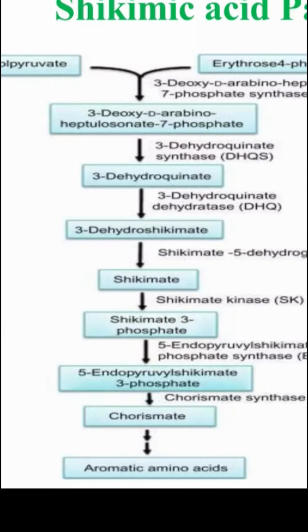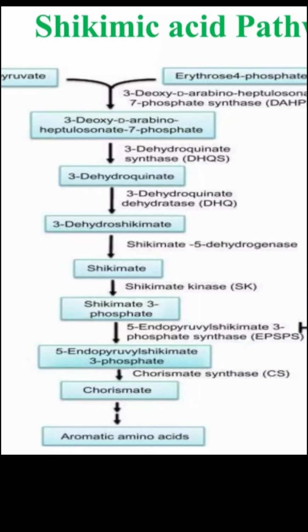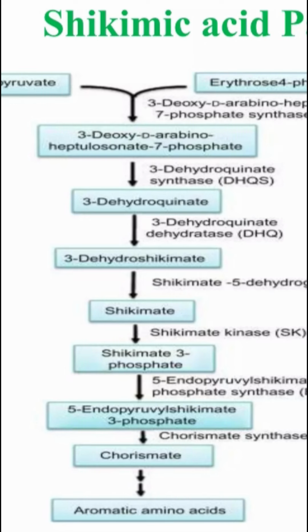Step 2 is the formation of 3-dehydroquinate, that is DHQ. In this reaction DAHP will be getting converted into DHQ, where the enzyme 3-dehydroquinate synthase is used and a cyclization reaction occurs here. Then step 3, formation of DHS, where DHQ will be converted into DHS. Here the enzyme 3-dehydroquinate dehydratase is used. The dehydratase reaction removes a water molecule.